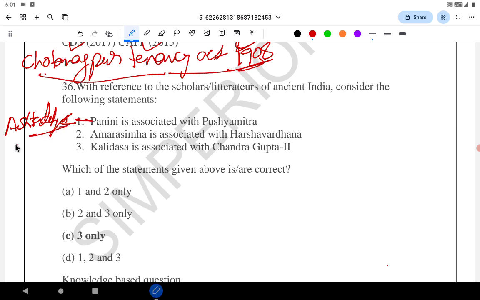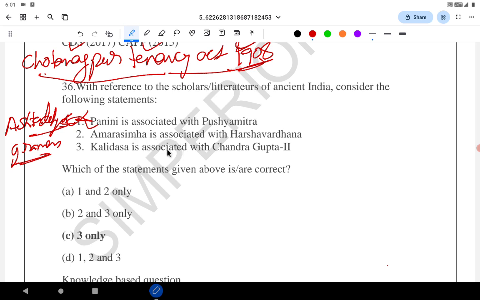Ashtadhyayi, that is a work on Sanskrit grammar, is famous for that. First statement is wrong. Pushyamitra Sunga was during 185 BC and Panini was during the 5th century BCE.